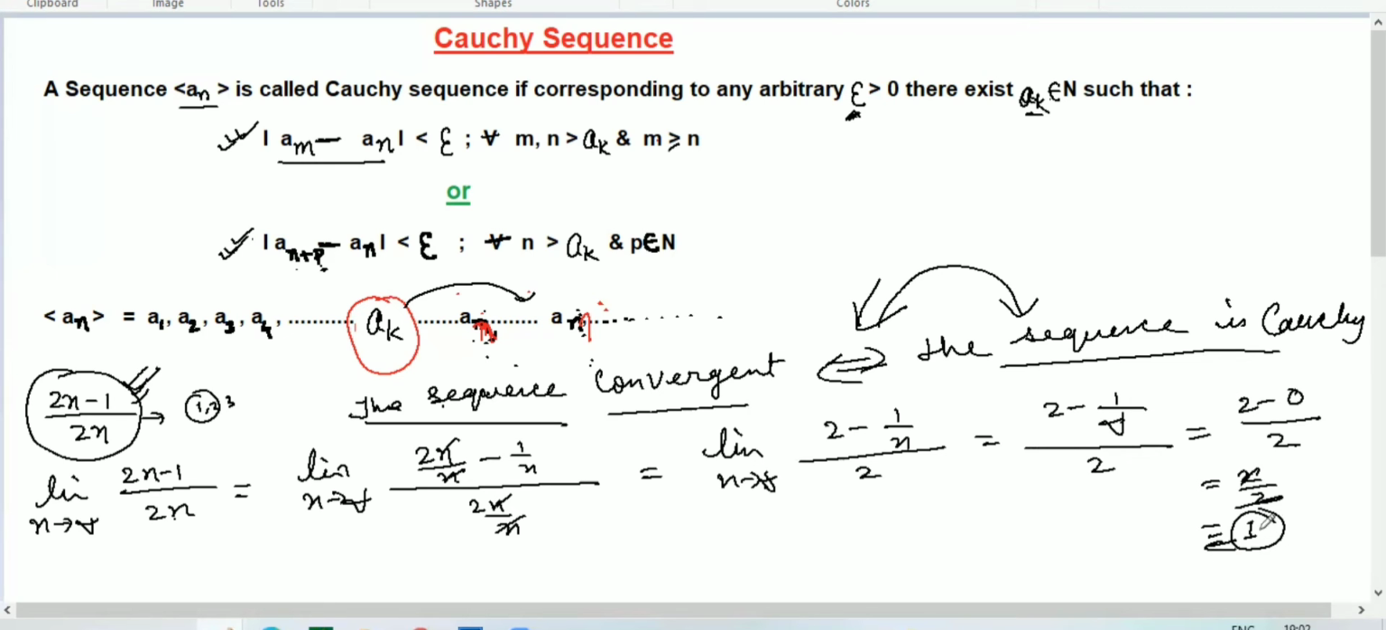If you can't get anything, or you get infinity, it means the limit will be divergent. So if the limit exists for any sequence, that sequence will be convergent. And if the sequence is convergent, that sequence will be a Cauchy sequence. And if the sequence is Cauchy, that sequence will be convergent.